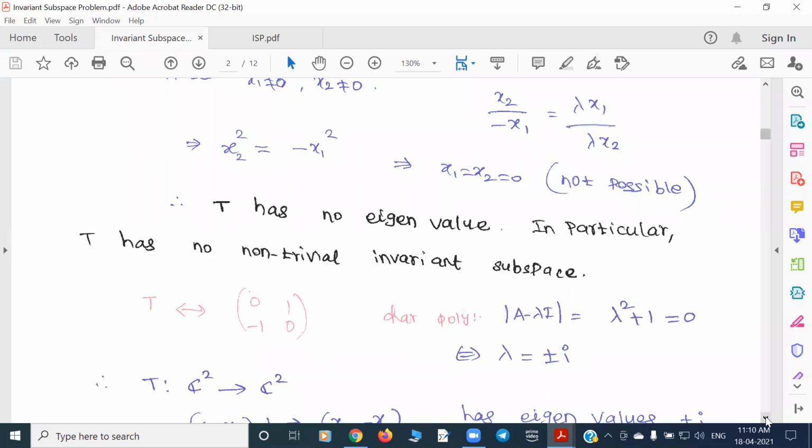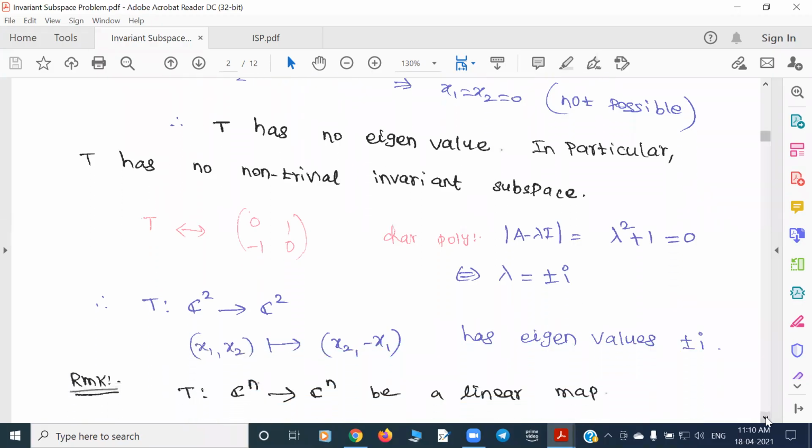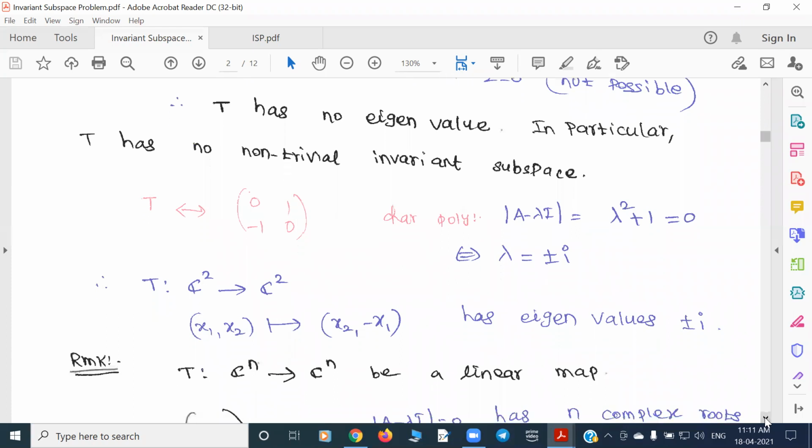But if you take the same operator on the complex plane, that is, T maps from C2 to C2 with the same map, then you have the same operator, the same matrix form, and these two eigenvalues. So this map from C2 to C2 has eigenvalues plus or minus i. Hence now you have a one-dimensional invariant subspace for this operator T.